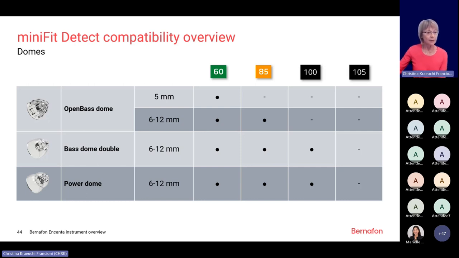Then we still have the bass dome with 2 vents, the bass dome double vents, which is ideal for moderate to severe hearing losses. And then we also still have the power dome, which is available in various diameters and also for the 100 speaker, which is actually needed for more severe hearing losses.